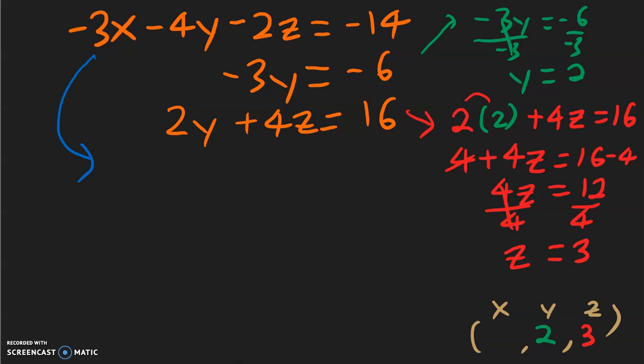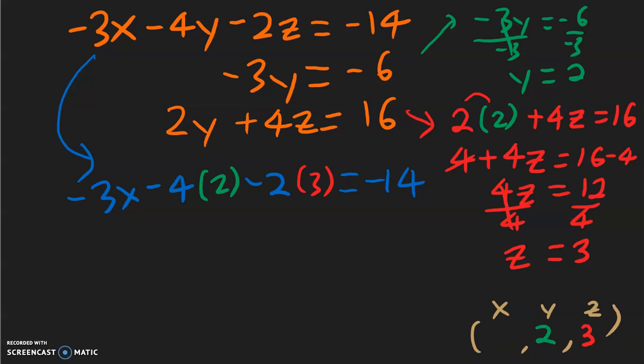I'm going to copy this down. -3x. I'm going to write -3x because I don't know what x is. Minus 4y. We do know what y is. Y is equal to 2, so -4 times 2. Then keep copying. Minus 2z. Z is equal to 3, equal to -14. So I just copied the first equation and plugged in the values for y and z.